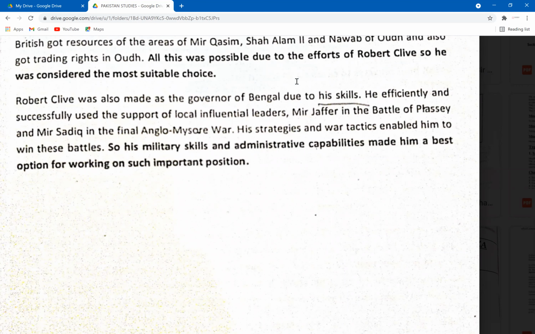You're talking about his skills, his tactics, his strategies, his administrative capabilities, how he bribed Mir Jafar, how he bribed Mir Sadek in the Anglo-Mysore War. So this is why his capabilities made him the best option for the post of Governor General of Bengal.